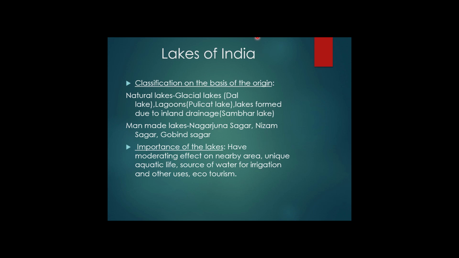Second one is the lagoon. Lagoons are the brackish water or the saline water which are formed near the coastal area, like Pulicat Lake, Chilka Lake. These are formed through the deposition of sands in the form of spits and bars. These are the long deposition of sediments which covers the inlet of oceans and helps in the formation of lagoons like Chilka Lake, Pulicat Lake.